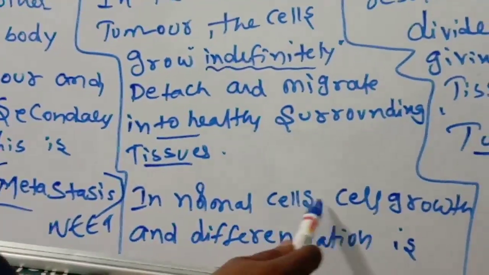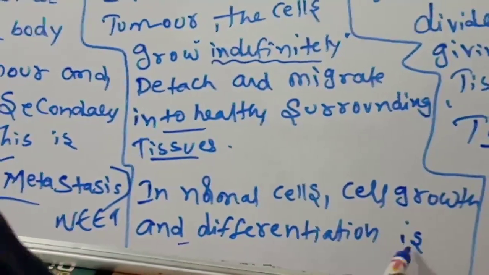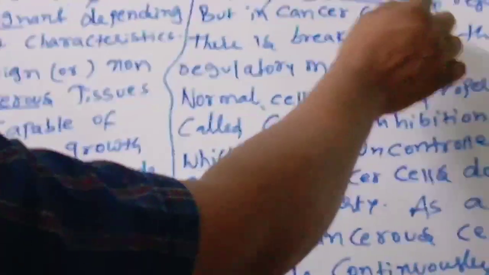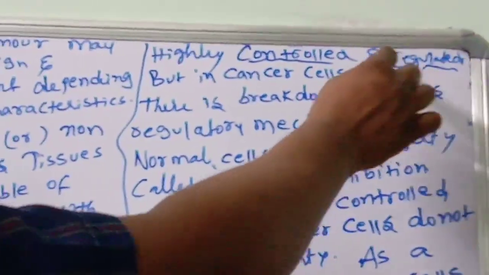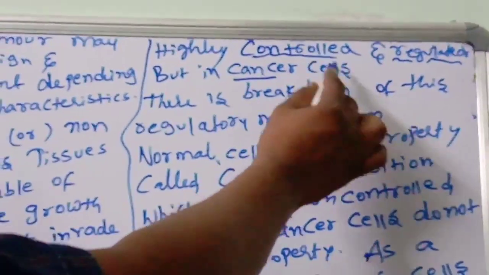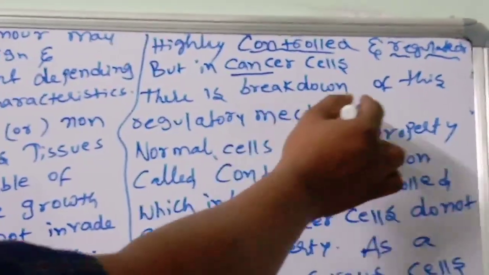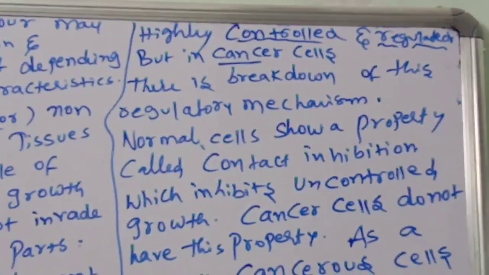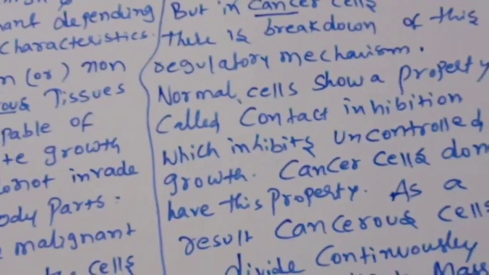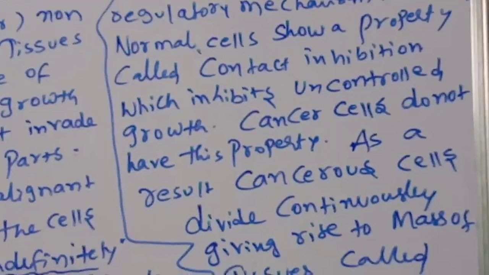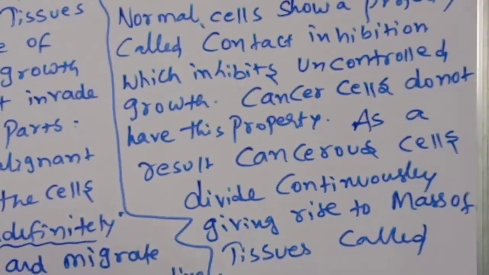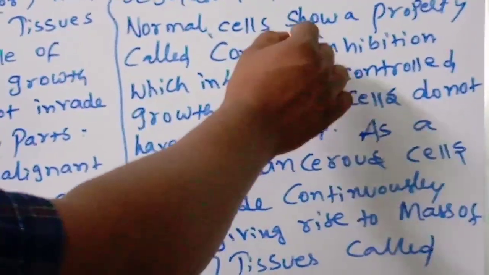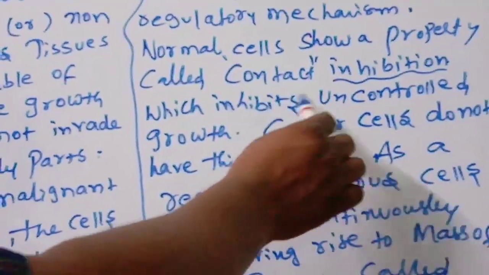In normal cells, growth and differentiation is highly controlled and regulated. But in cancer cells, there is a breakdown of this regulatory mechanism, so cell division and differentiation are not regulated. Normal cells show a property called contact inhibition, which inhibits uncontrolled growth.